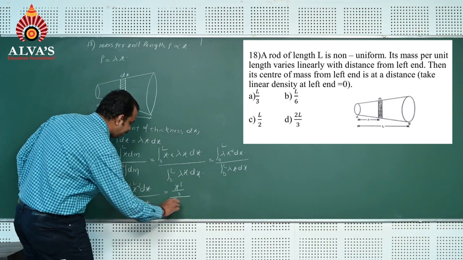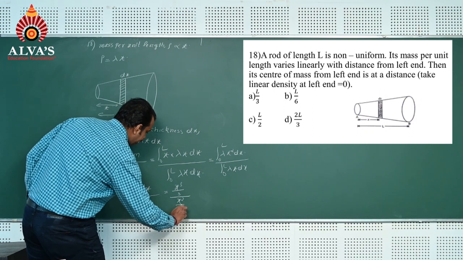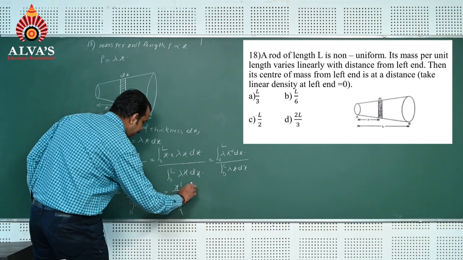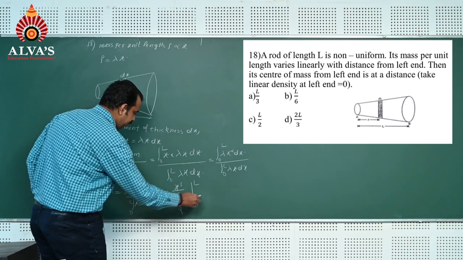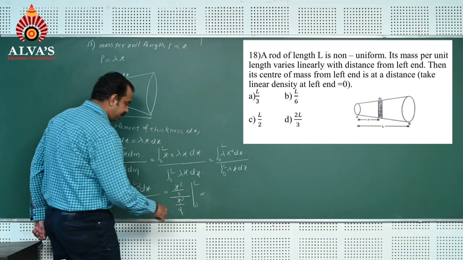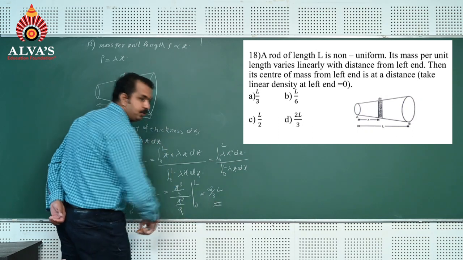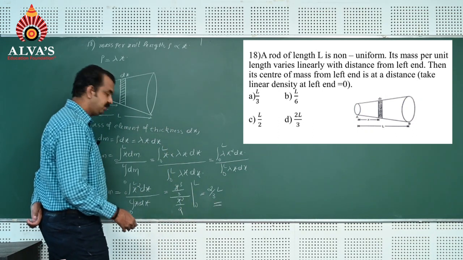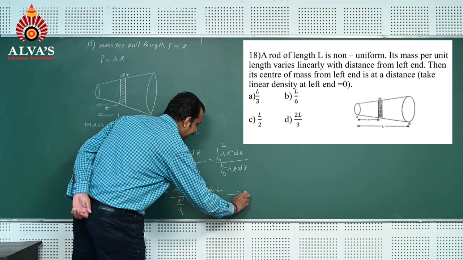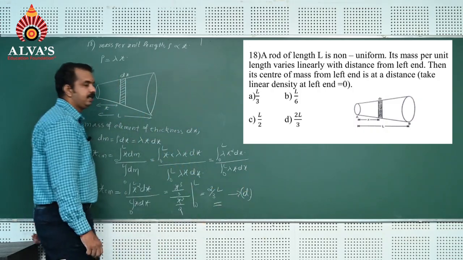Integration of x is x square by 2. If you simplify this, we get the answer: it is 2 by 3 into L. So option D is the correct answer.